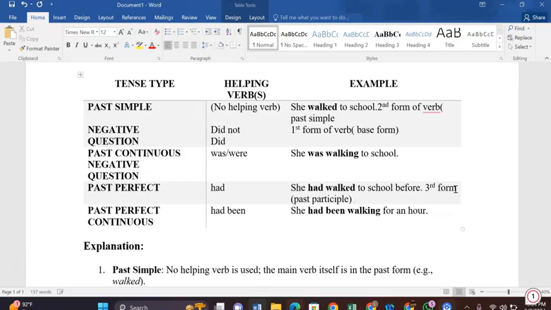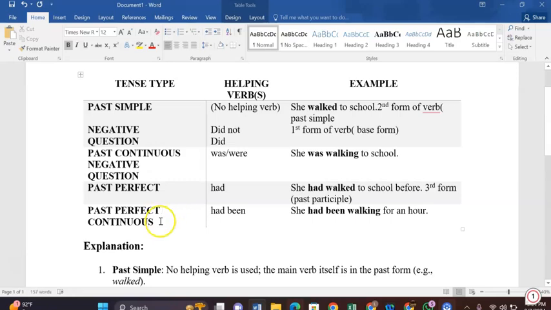Okay, third form of verb is past participle. So whenever the word perfect comes, that time you have to use the third form. In present perfect we use has, have, but in past perfect we use had only. Just had. For the negative, had not, and for the question, had will come before the subject. This is a very simple thing. Now